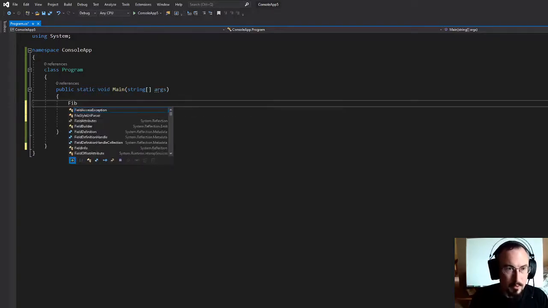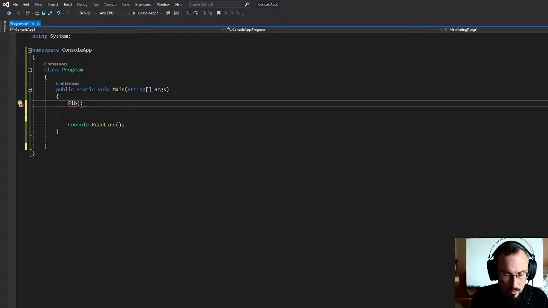So let's call it fib for Fibonacci, and we're going to pass in the initial numbers from the sequence, which is 0, 1, and then we're going to have a counter so we can add up the number of times that we've already performed the sequence. In this case, our counter is going to start at 0, and what number in the sequence we want to go to, let's just say 20.